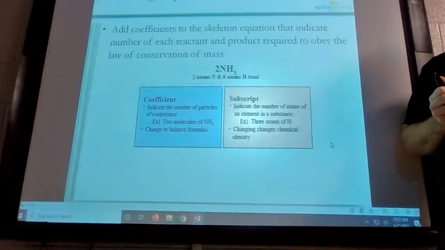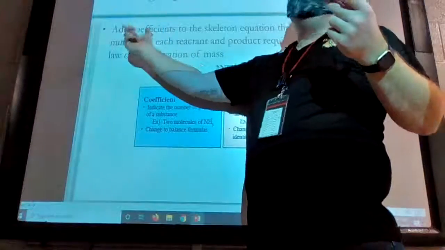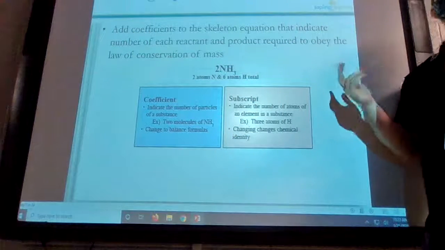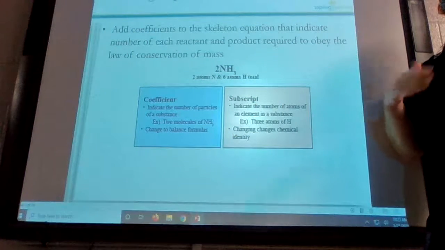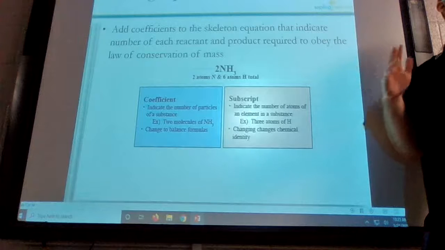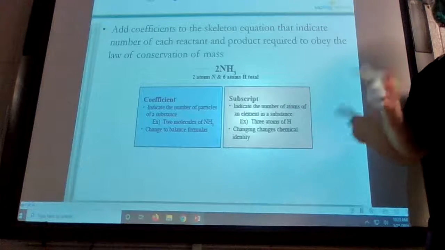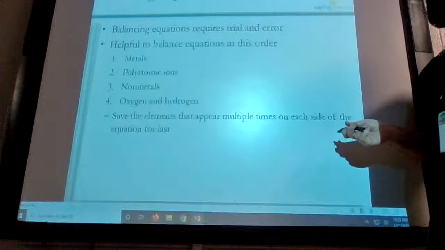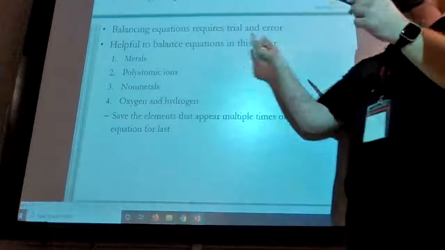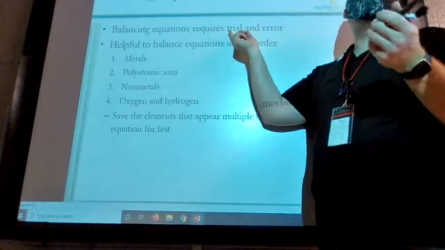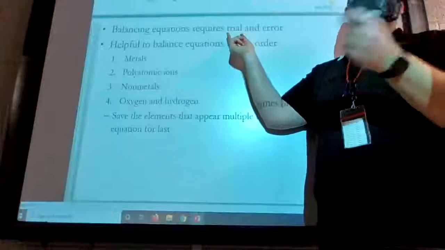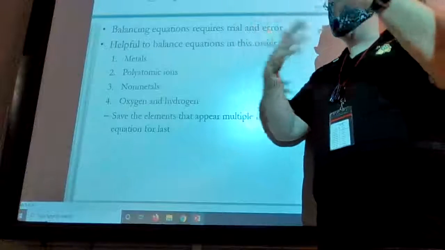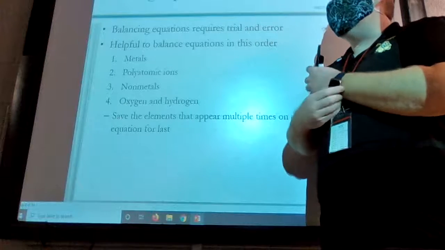So what we do to balance these equations is our job is to add the coefficients. And we need to add coefficients to each chemical until it's balanced. It sounds really easy, but once you get started on this, you'll see how it gets a little bit confusing. You need to write stuff down and keep track of it. So we'll get a couple examples here in a second. To balance an equation requires trial and error. And this is true. You're not going to be able to get it right the first time. You're going to have to write stuff down, scratch numbers out, recount things, see if that works, try something else. This is a trial and error kind of assignment here.